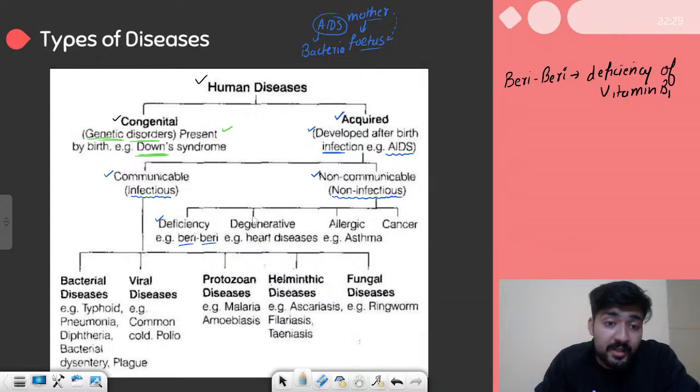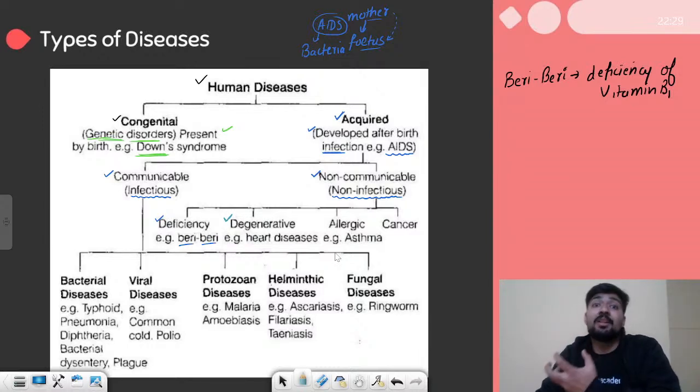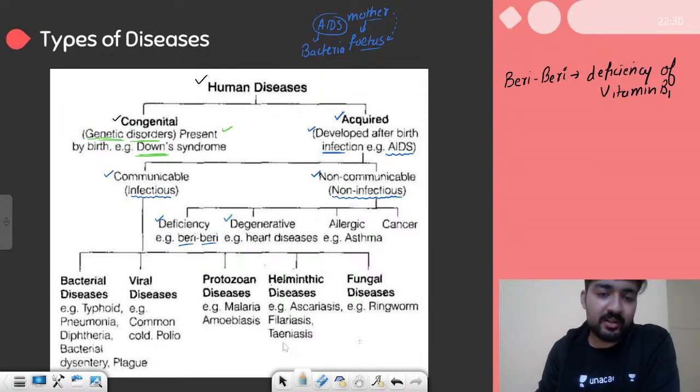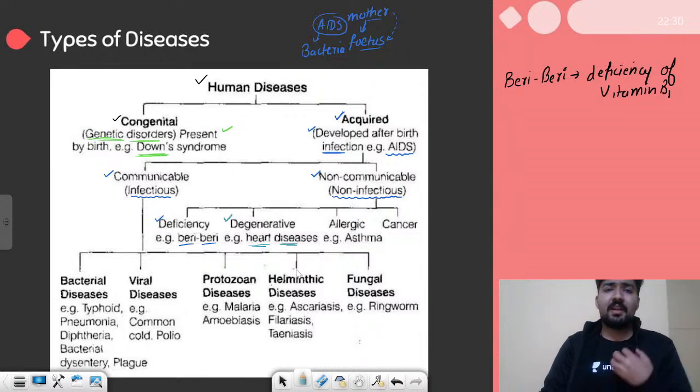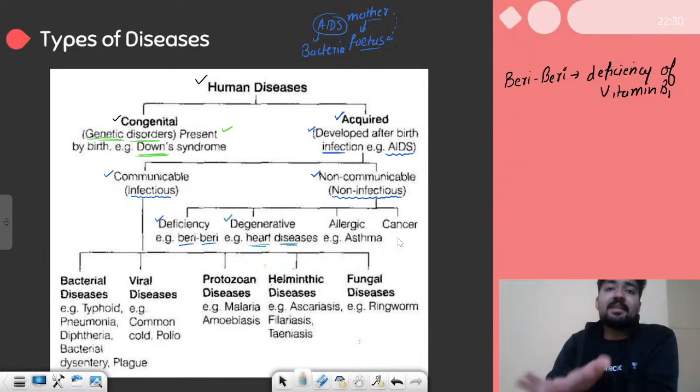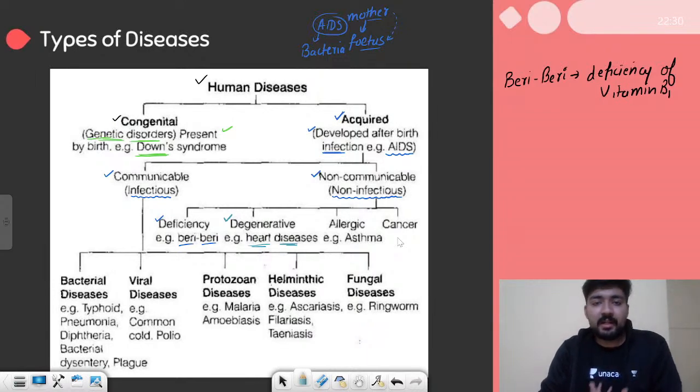Other than that, it can be a degenerative disorder where certain organs of the body are degenerating, right? They are dying. The whole body is not dying. Any particular organ is dying, or a system is failing. It is malfunctioning. They all come under degenerative diseases. Like it can be any heart disease, or any respiratory disease where you are not able to perform your normal functions. And again, these diseases cannot spread from one organism to another because no agent is causing them. It is because of the malfunctioning of your own body, right?